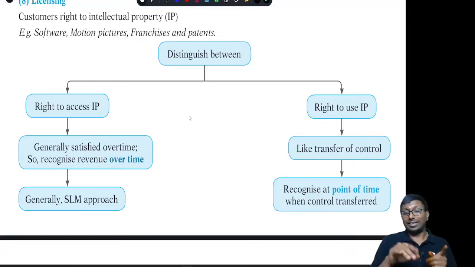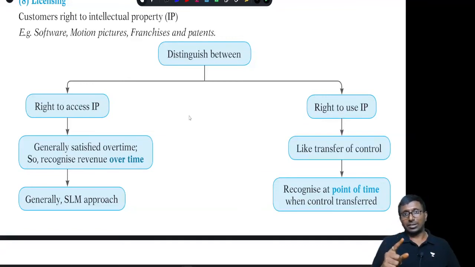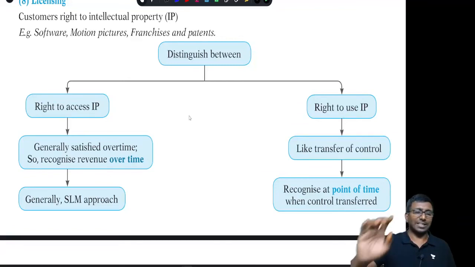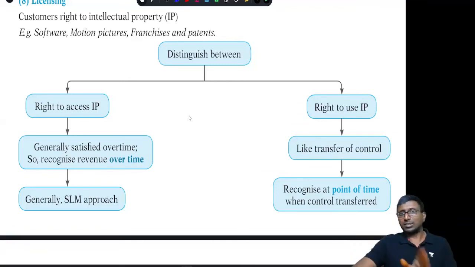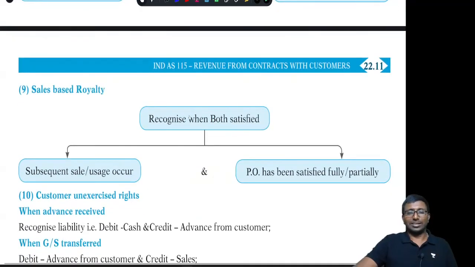That's all. And the right to use, in the sense, we are purchasing some Tally software. That is a right to use. It will be installed in my computer, and I will use it whenever I want. Under that circumstance, there is a transfer of control at one point in time. Then recognize it as sales. Here SLM will not be working. Next, sales based on royalty.